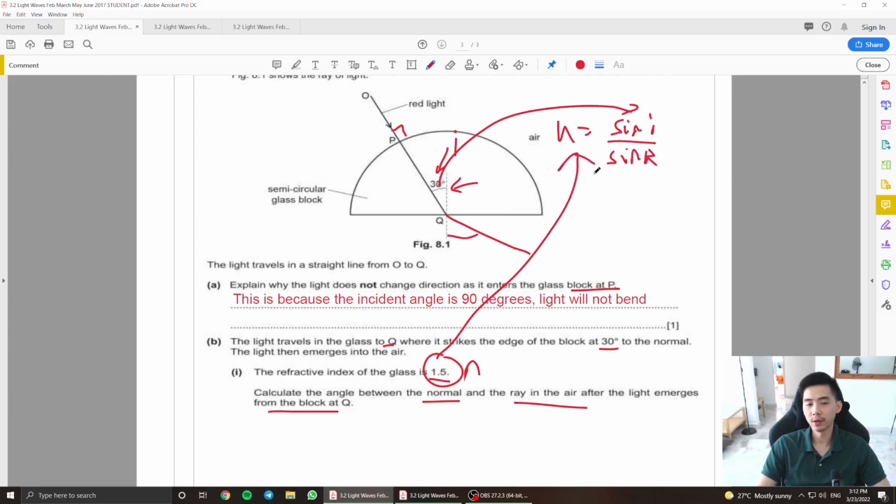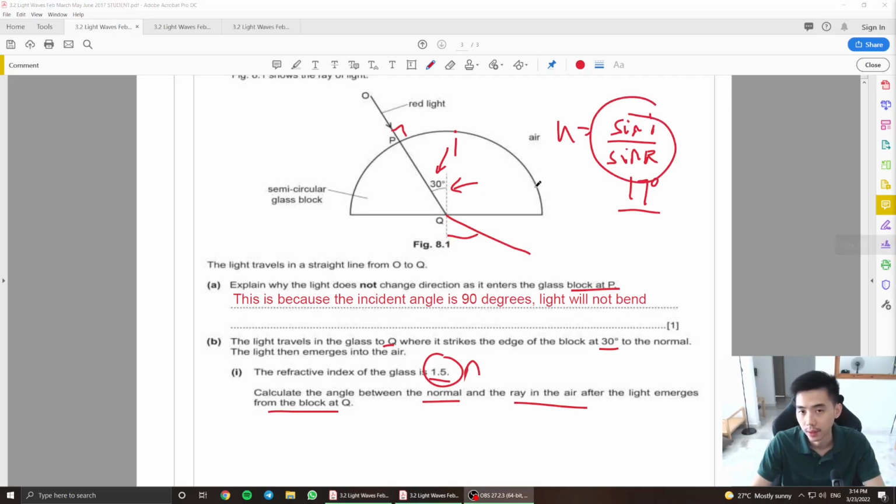If you do that, you'll realize that whatever r you find is actually going to be much less than 30 degrees. I think if you do that, you'll get somewhere around 17 degrees or below. But that's not the point. If you get 17 degrees and below, then something is wrong, because this here is supposed to bend away from the normal. If anything, this should be greater than 30 degrees, right?